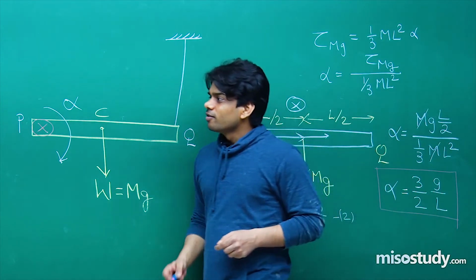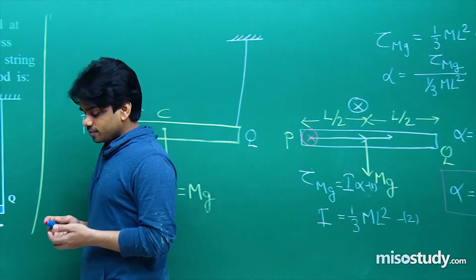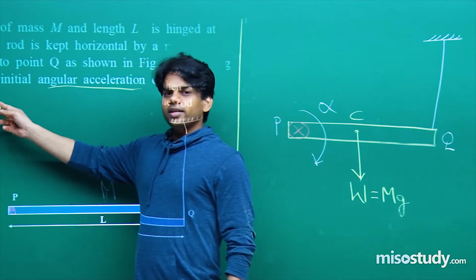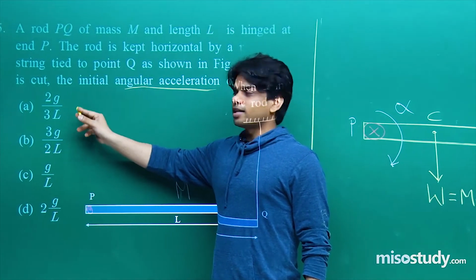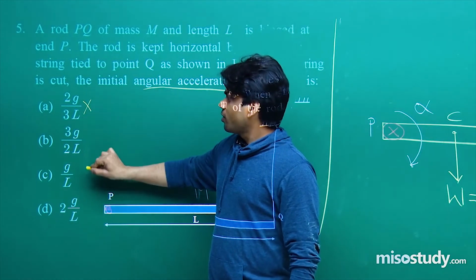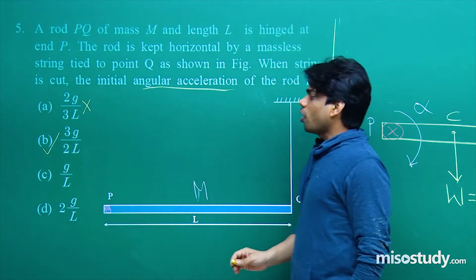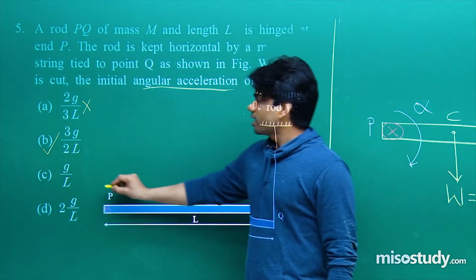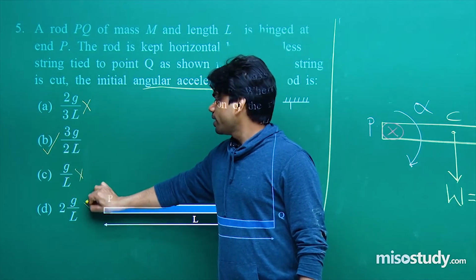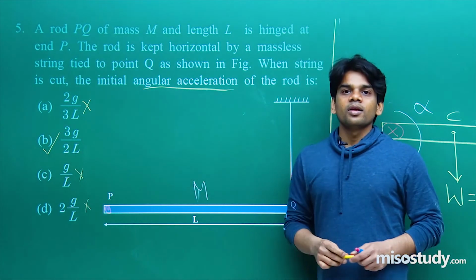Let's check which option is matching. Option A, 2g by 3L, incorrect, that is not the right answer because we have obtained 3g by 2L. Yes, that's the right answer, 3g by 2L. Option C, g by L, again incorrect. Option D, 2g by L, that is incorrect.